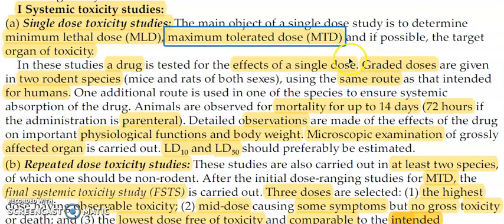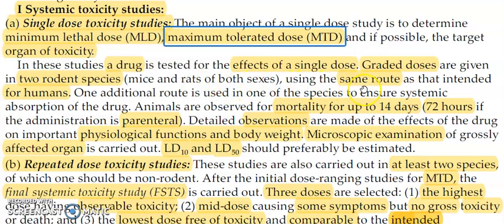If you are taking rodents, that means rats or mice, then five rats in a group. For each animal you will be giving graded doses. Graded doses means if for one animal you have given 2 mg of a drug, then for another animal you will give an increased dose, that is 4 mg, or for another animal 6 mg. So graded doses are given in two rodent species, mice and rats.